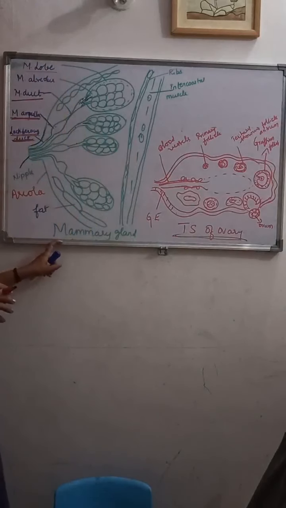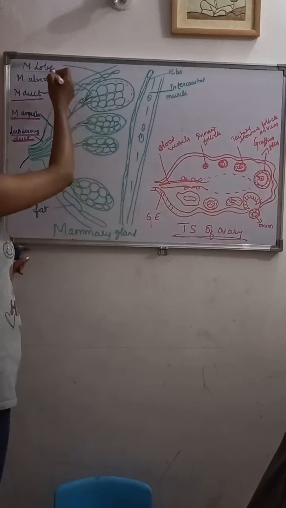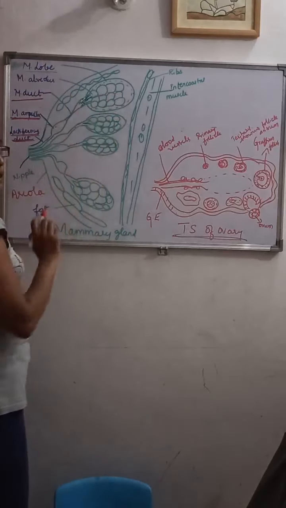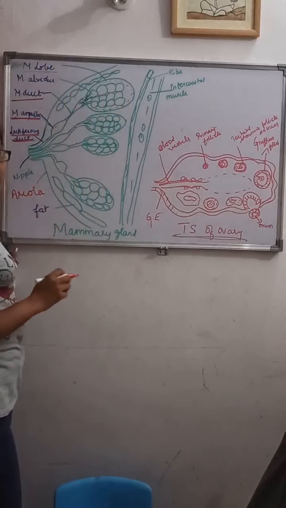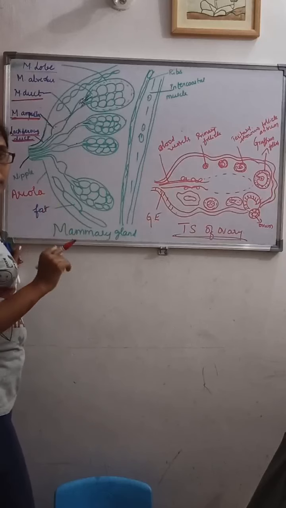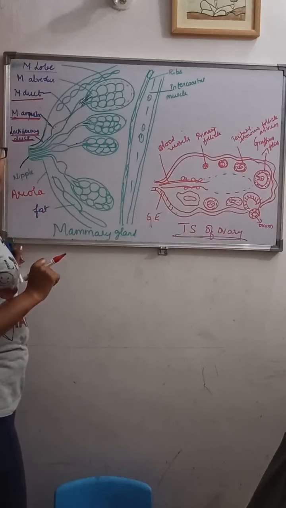In each mammary lobe you can see a cluster of cells, that is the alveoli. These alveoli secrete and store the milk in the alveolar cavity.